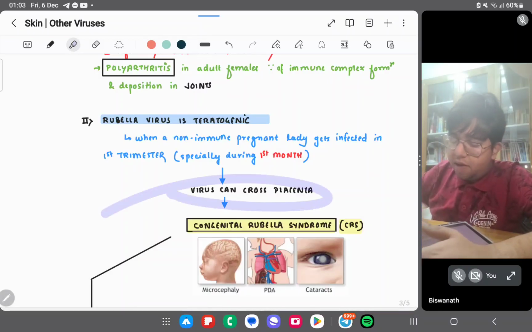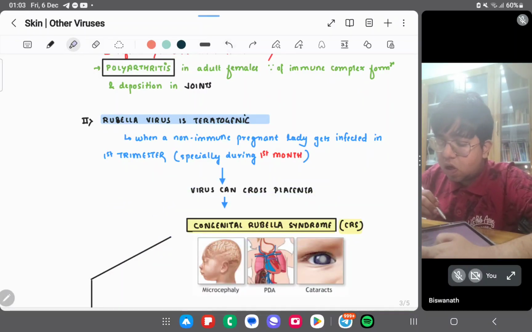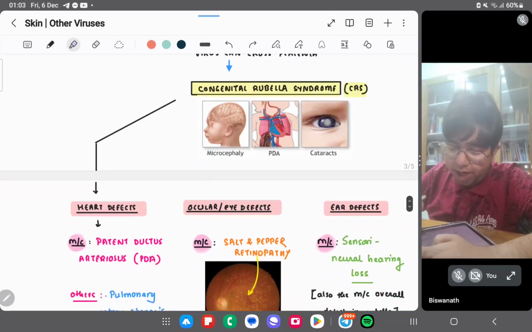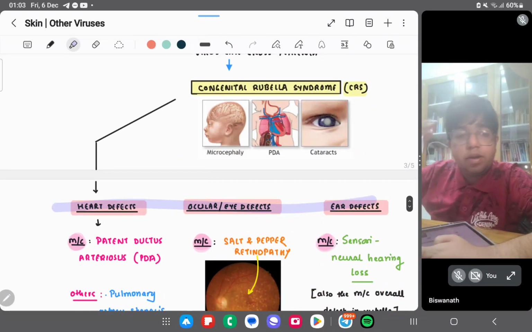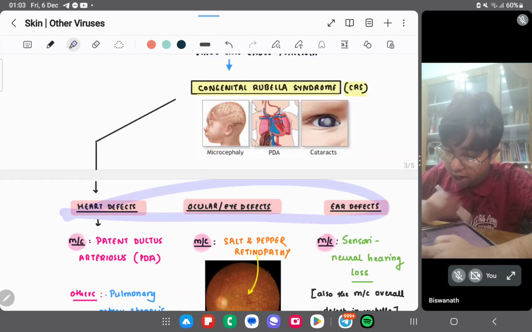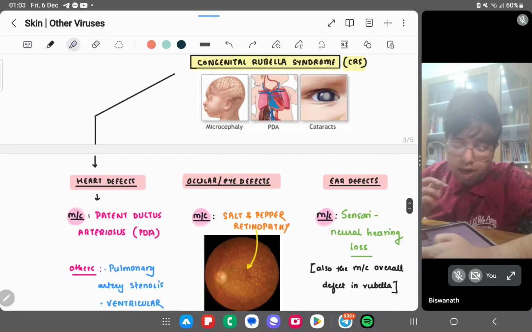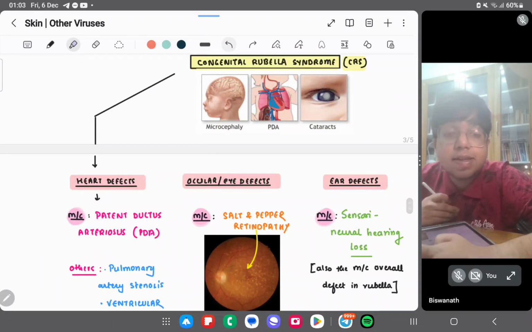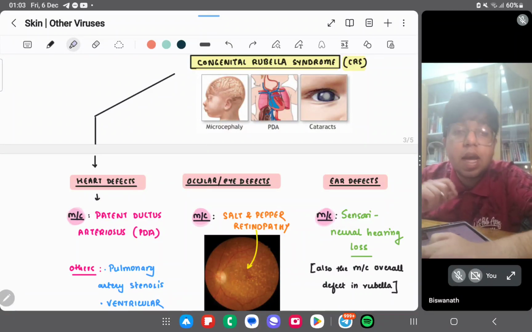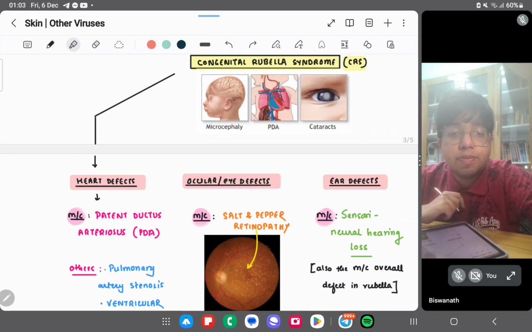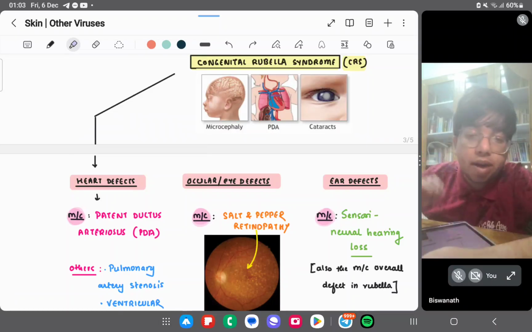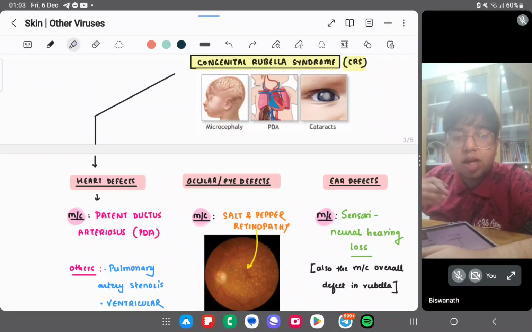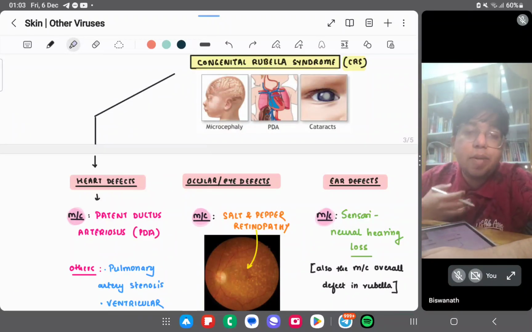Yes. The virus can cross the placenta and cause congenital rubella syndrome. Congenital rubella syndrome is characterized by the heart, eye, and ear diseases. In heart disease, the most common is the patent ductus arteriosus. The ductus arteriosus, the embryological structure, basically remains patent. It doesn't regress to the ligamentum arteriosum.